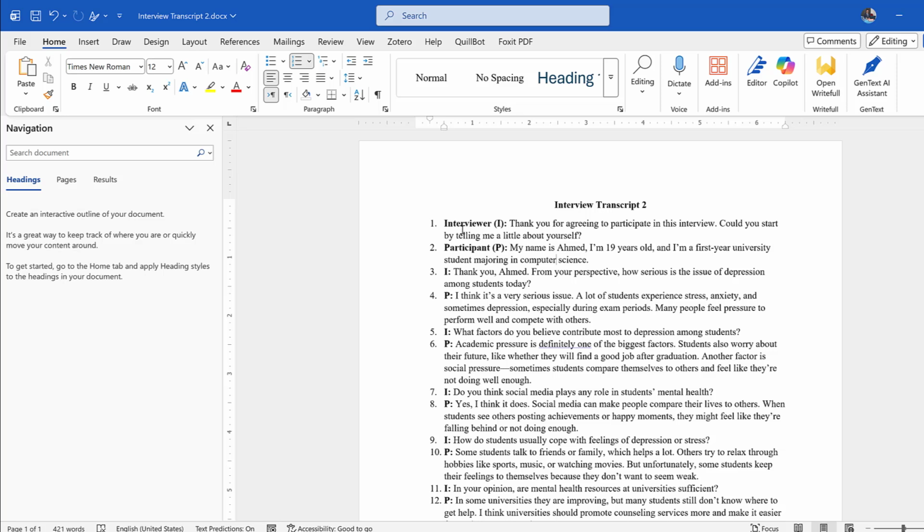We need to do data coding, and those codes will be classified into categories, themes, and sub-themes later. Then the other question is how to put those labels, codes, and themes. We put them based on the research questions. Let's say the research question of this study is to evaluate depression among students: the causes, the consequences, the treatments, etc. So basically the codes will be derived from there.